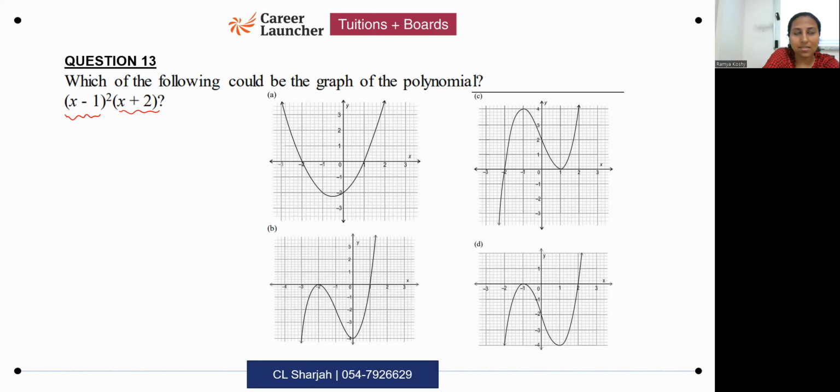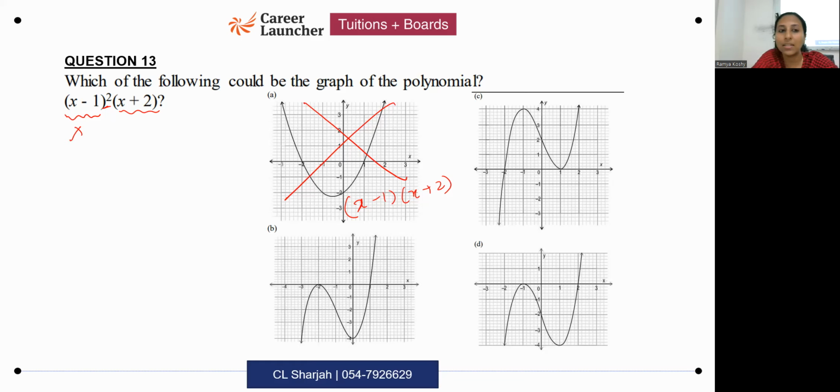Here I am having x, linear factor. You multiply quadratic with linear, you're going to get a cubic. So the moment you know this is a cubic polynomial, you must remove the parabola from your answer choice. It cannot be parabola because parabola is for quadratic. This is the polynomial. If it was only x minus 1, x plus 2, this would be the answer. The problem here is it is x minus 1 square, which means x is getting squared.